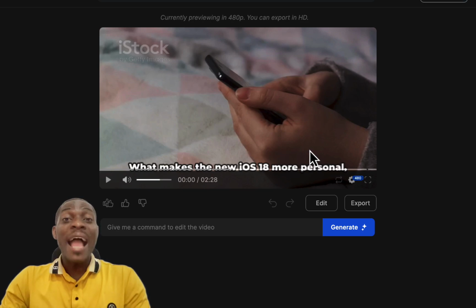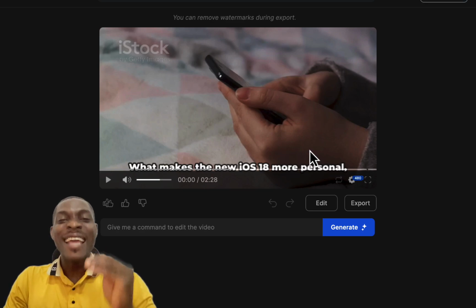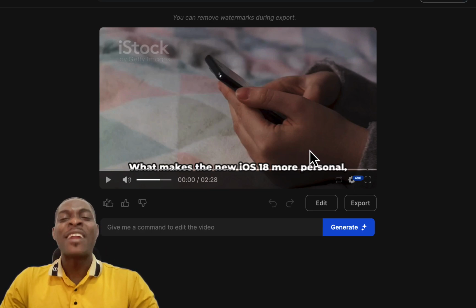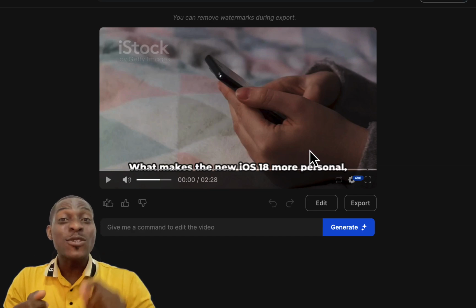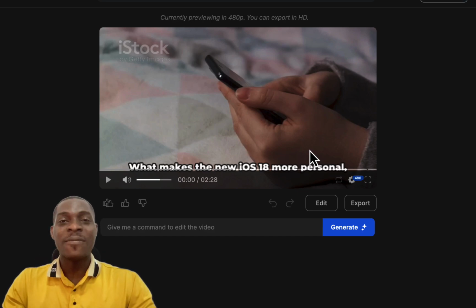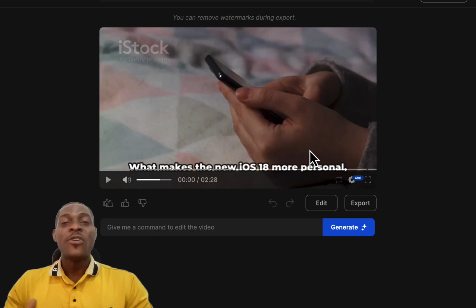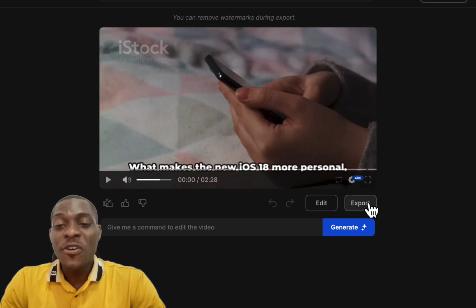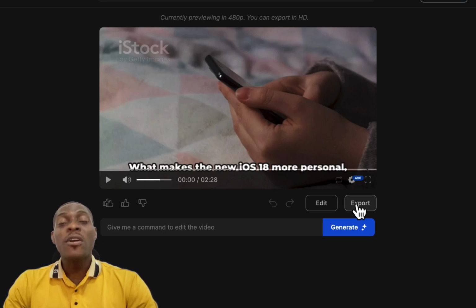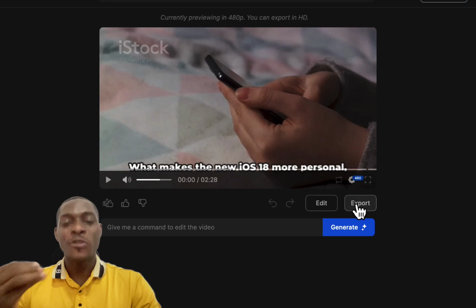So guys, this tool gives you a mind-blowing HD video that you can upload on these monetization platforms. Now you remember the technique. Because these topics are trending already, people are searching for videos to explain these things. You have high search volume. So after generating your video, the next thing is to do what? Click on export. Then you export the video file and then upload it on your YouTube channel.